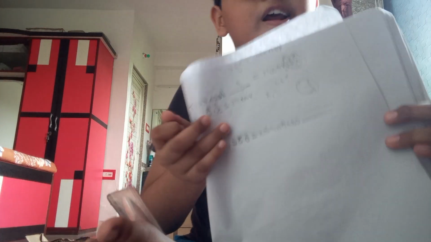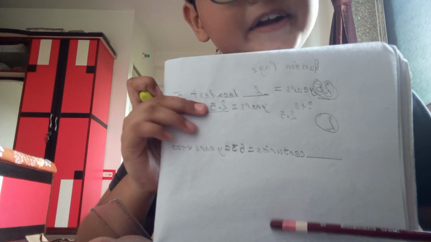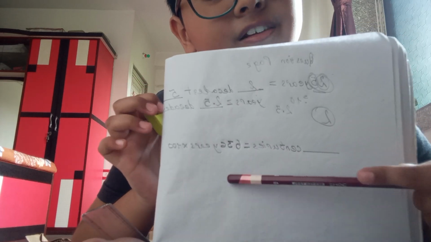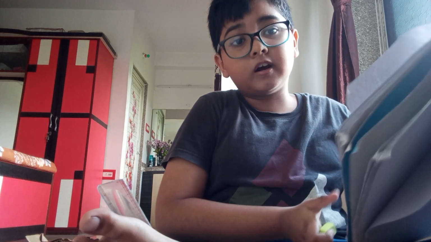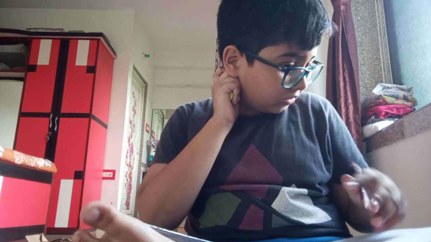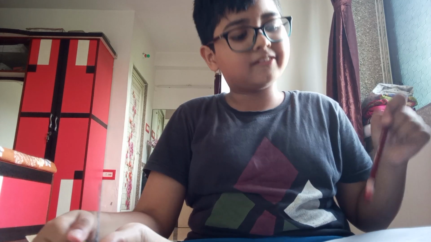If you see this question here, I'm reading it aloud if you can't see. Dash centuries is equal to 636 years times 100. Now what is 1 year times 10? It's 1 decade. What is 1 year times 100? 1 century. So you can solve this really easily. Let's just see. What is your answer here? 636. And it says 636 years times 100.